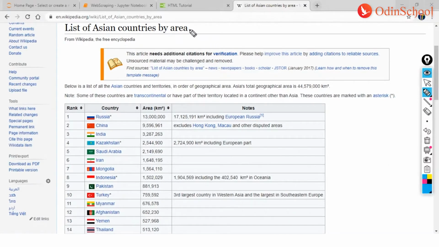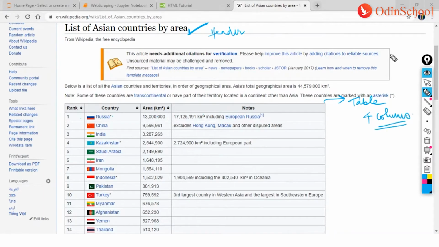Firstly, I have list of Asian countries by area, which is the heading or header. Then I have a table here, a table with one, two, three, four, a table with four columns.